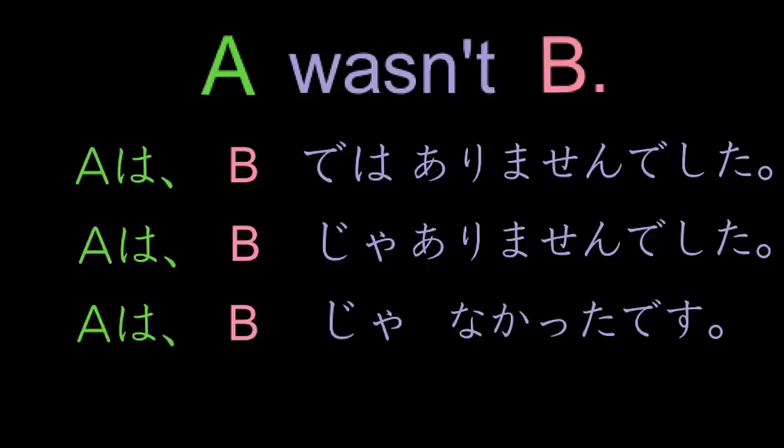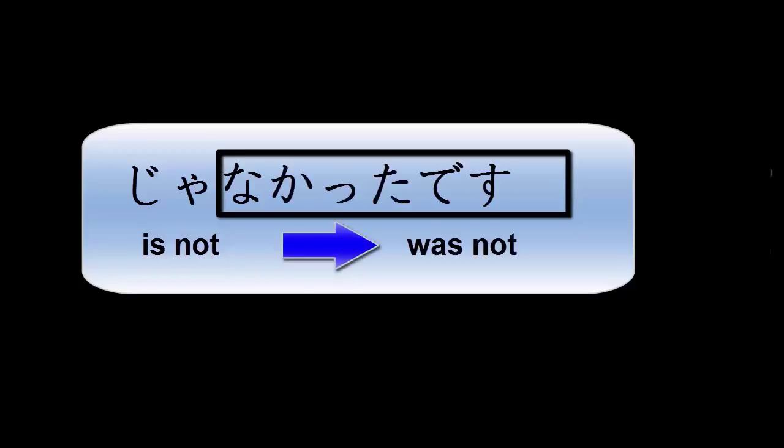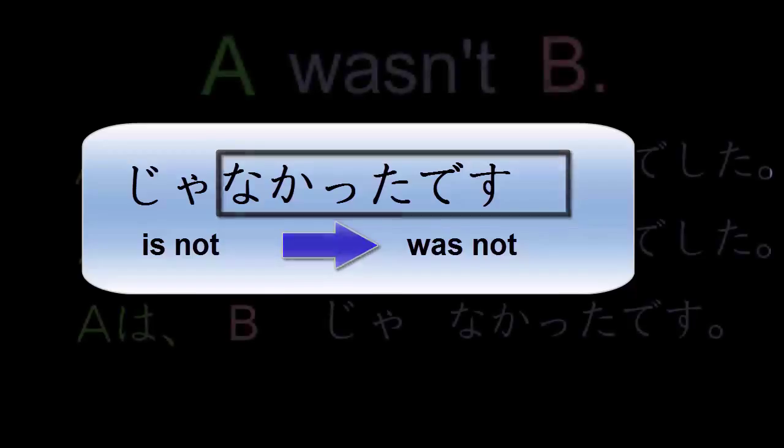Finally, we have the normal polite form. That's your everyday polite form that you use with people who are not your friends or your family. So it would be your teachers or people in shops or people you've just met. And that would be A wa B ja. Ja remains the same, but the final portion you'll notice is different to the first two. To make the nai part into the past tense is a little tricky. We take the i from the end, we replace it with katta, and then we add desu, and that gives you ja nakatta desu.